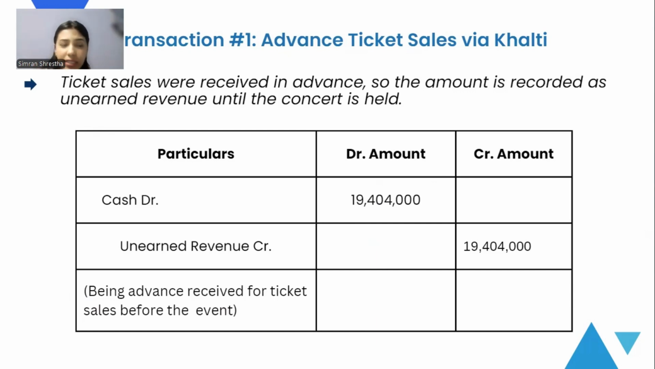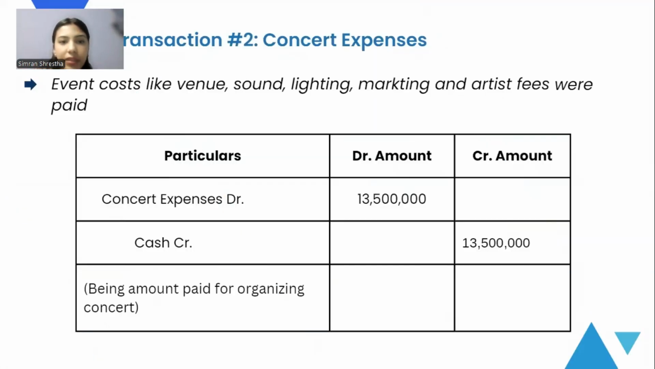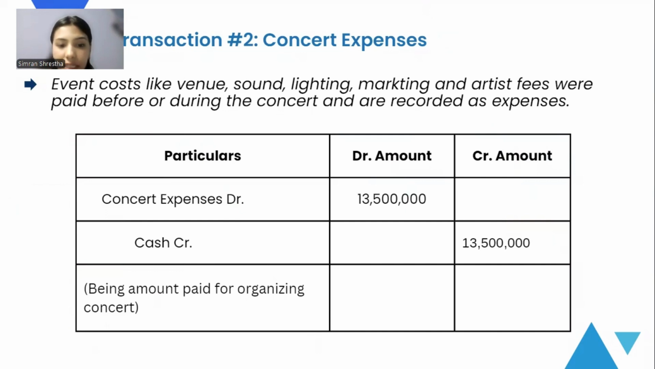Basically the organizers promised to deliver the concert in the future, so it was treated as liability. And the journal entry shows that cash was recorded as debit, and unearned revenue, that is liability, as credit. So the next slide is another transaction, that is concert expenses.